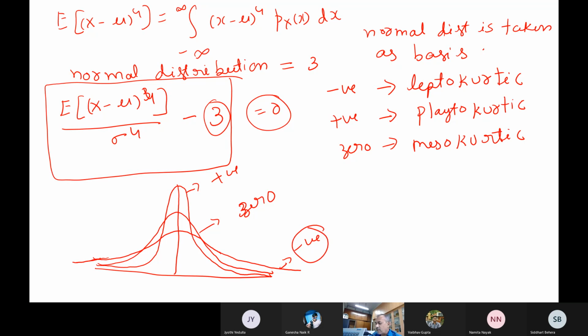Now what does it tell you? What do we mean by positive kurtosis and negative kurtosis? What is your observation when you compare with the normal distribution? The normal distribution is this one. So compare with the normal distribution and tell me what you mean by positive kurtosis. Physically, what is it that you are trying to get? What is the physical meaning of this? What is meant by positive kurtosis? What is happening in the distributions?